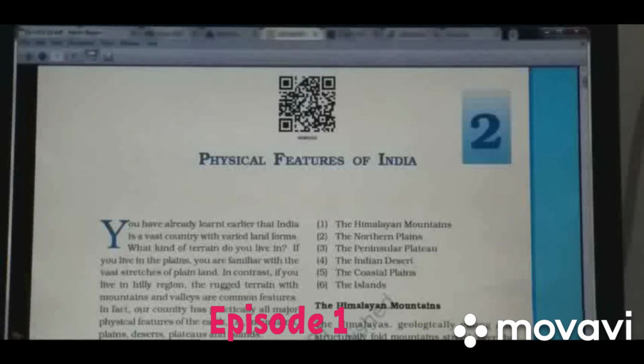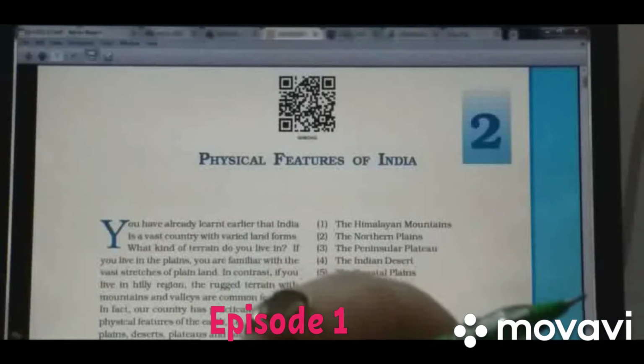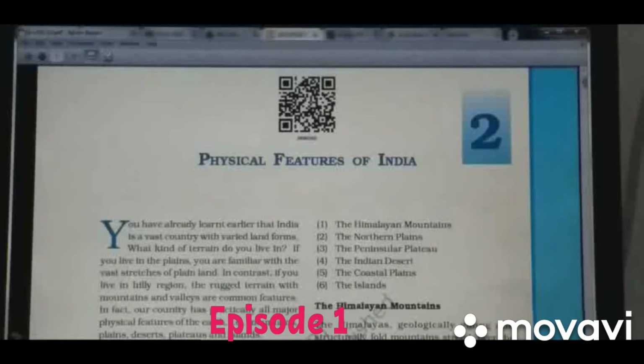This is the new edited book by NCERT. In these books, there is no theory of plate tectonics, and formation of Himalayan mountains and northern plains. These topics are deleted from this chapter in the new edited book, as well as per the last year 2019-20 syllabus given by the NCERT CBSE.